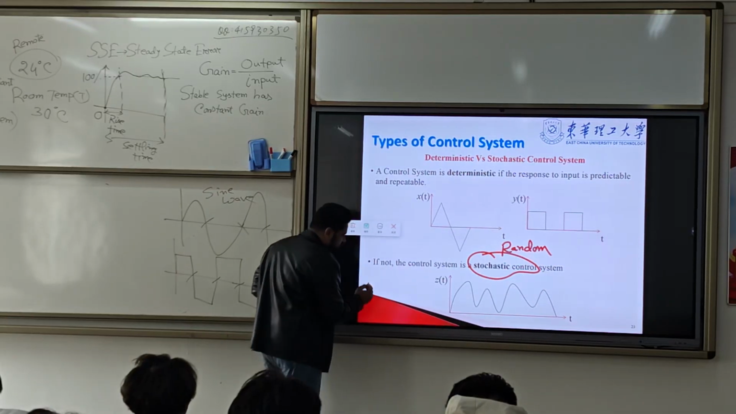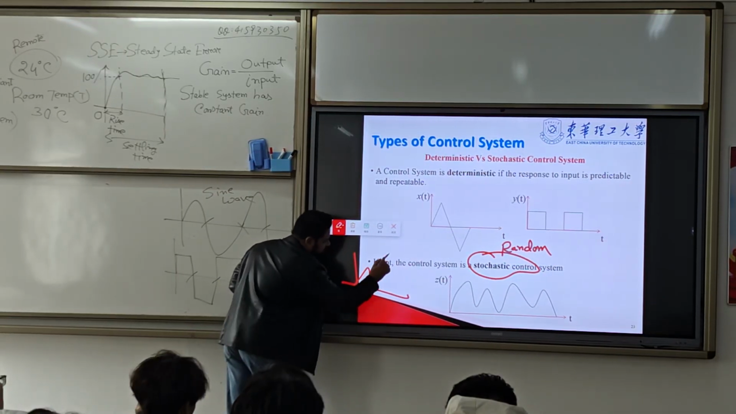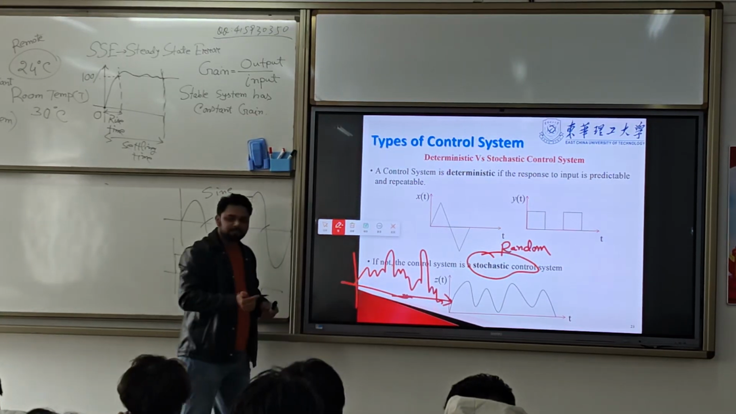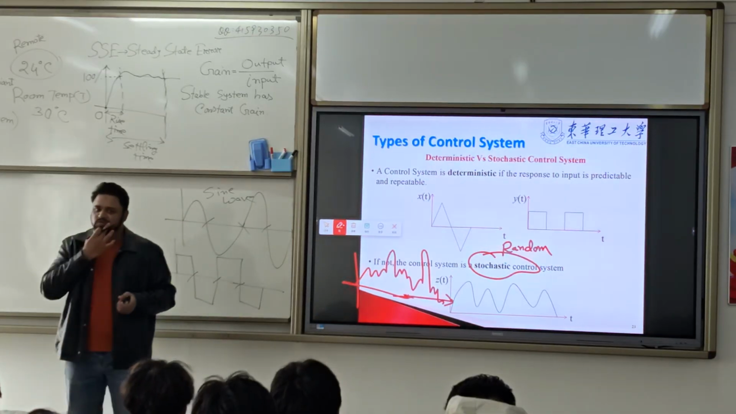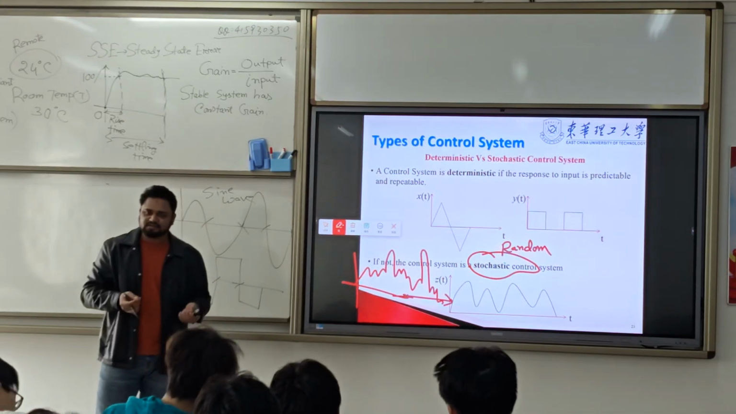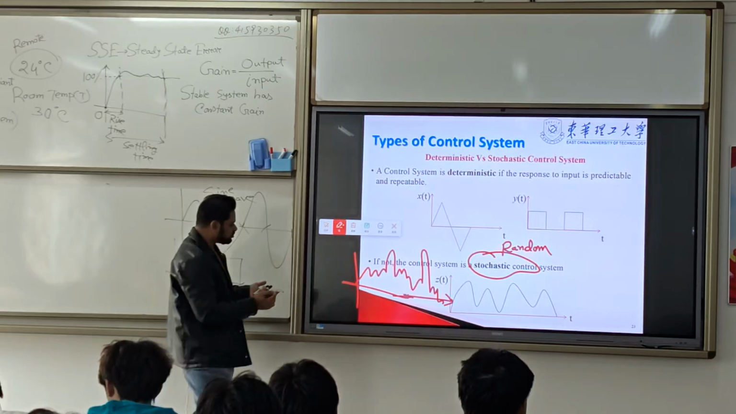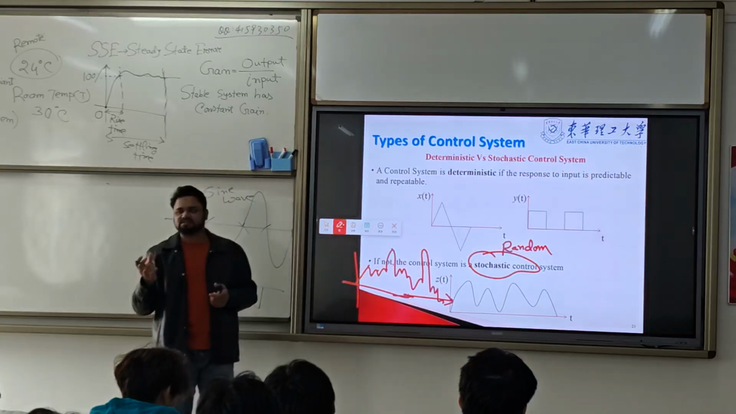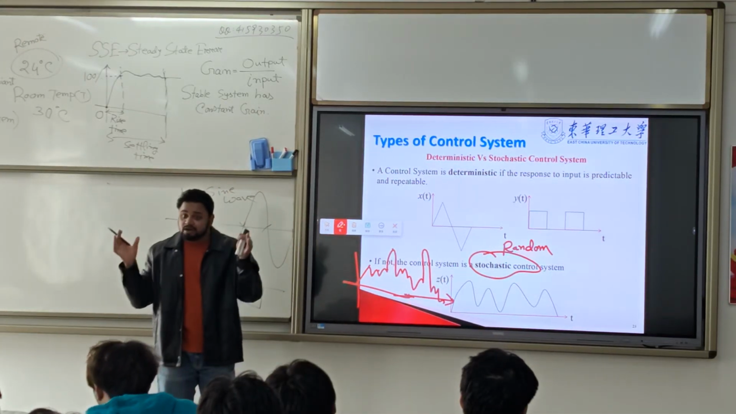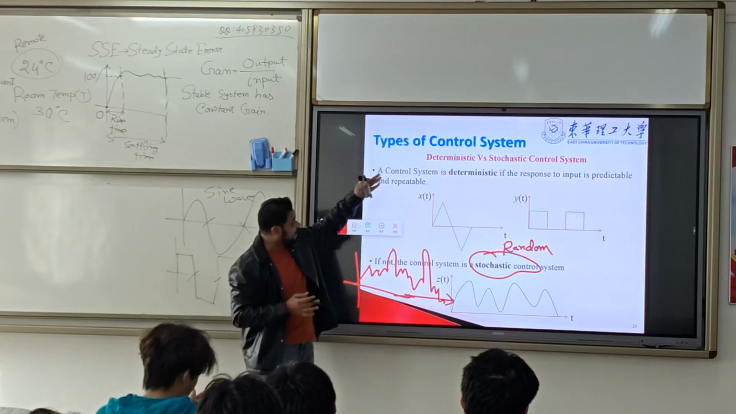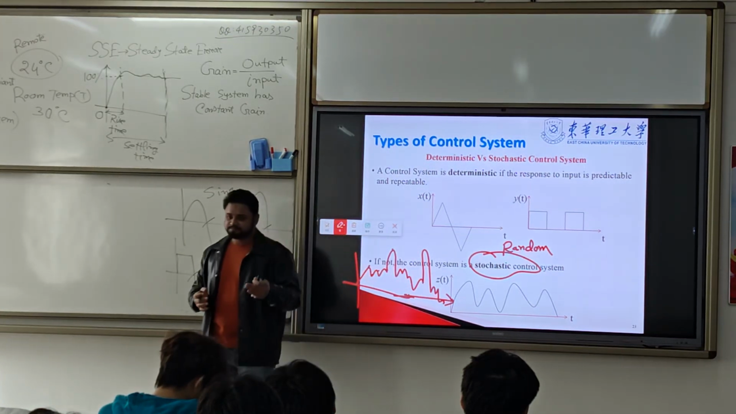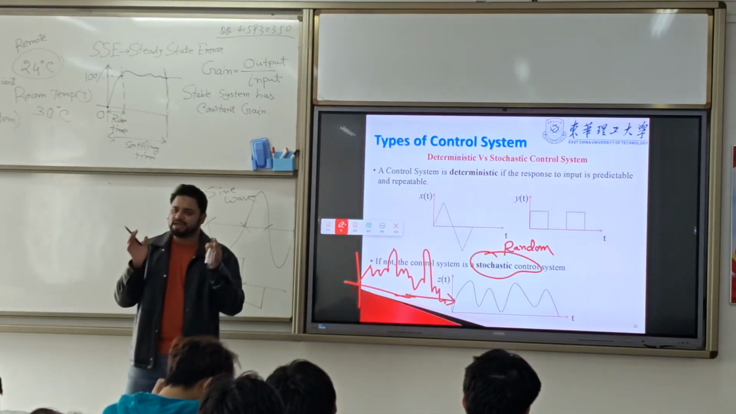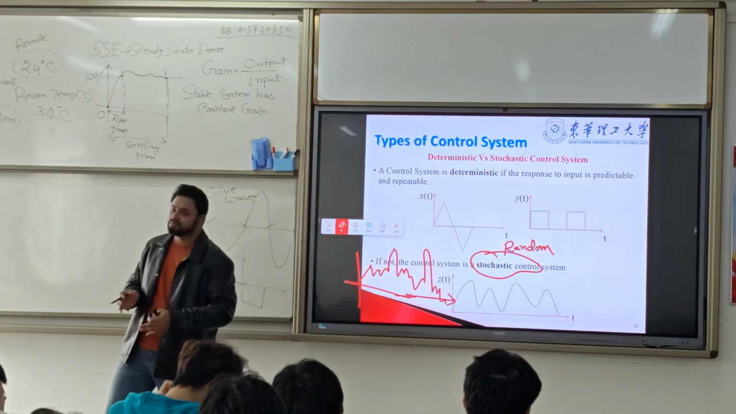Look at this. Suppose if I draw a wave like this, it is also a system, but it is not repeatable. It is not repeating. It is random. The values are random all the time. That is called stochastic system. Now, in our practical world, we don't have this. We have this. In our practical world, we have stochastic system. We have random system. We don't have deterministic system.